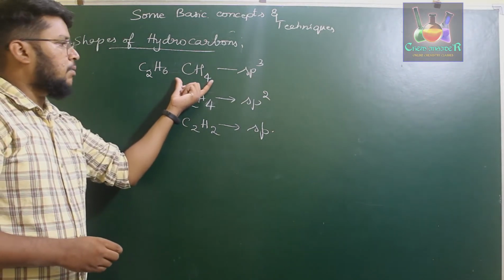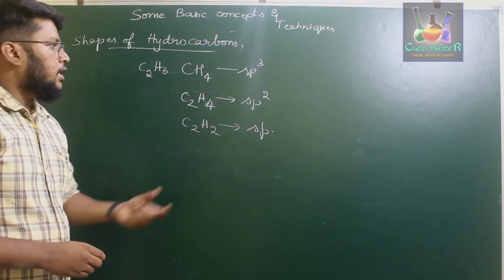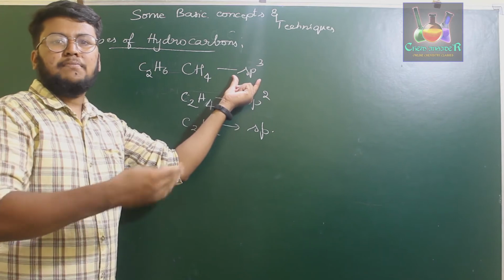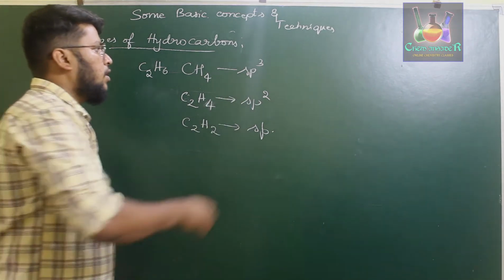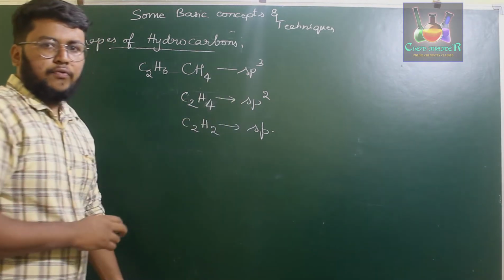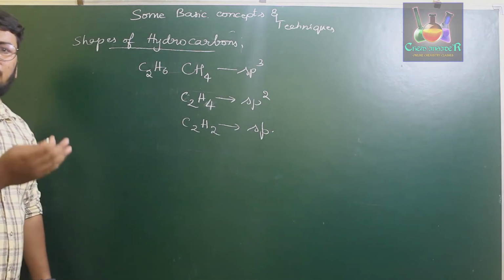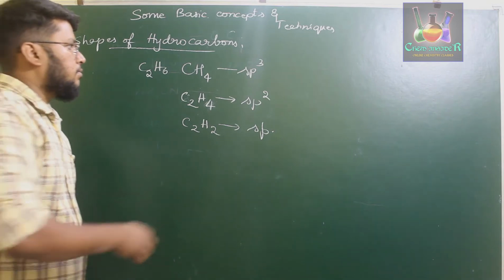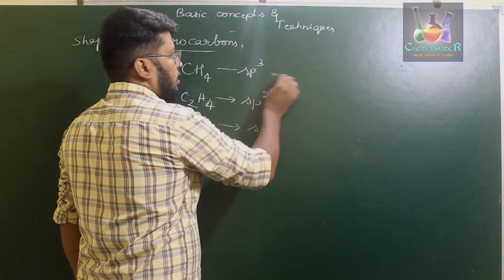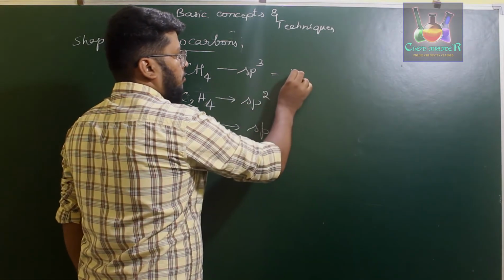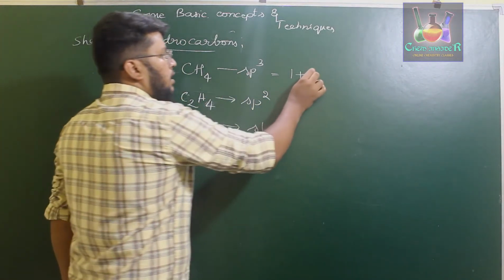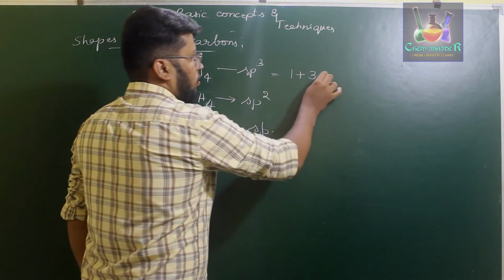If you consider the carbon of the CH4 molecule, it has certain s orbital present in it, which is undergoing sp3 hybridization. The s character is the amount of s orbital present relative to the total. So for every one s orbital, we have 3 p orbitals, a total of 4.